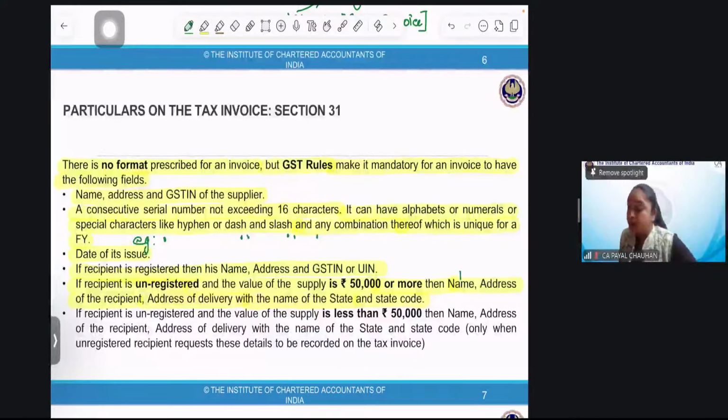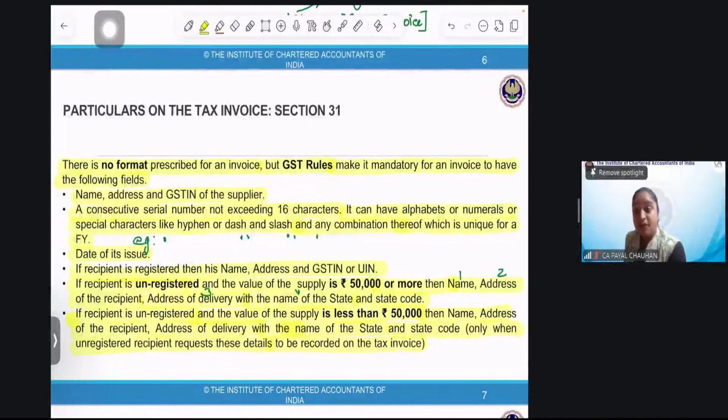Special category people: my name will be given, my address will be given, my address of delivery will be given, and the name of the state along with the state code will be given. Then, if the recipient is unregistered and the value of supply is less than 50,000, for example everyday course, we buy so many things with value less than 50,000, the name, the address of the recipient, and address of delivery with the name of the state and the state code are given only when the unregistered recipient requests these details to be recorded on the tax invoice.